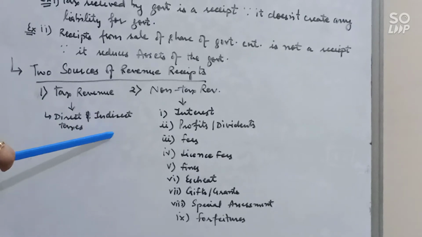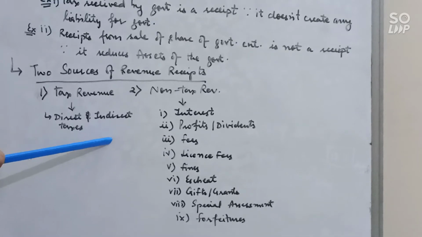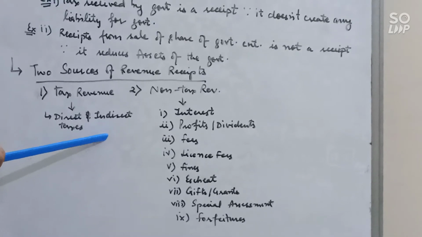So it is basically imposed on goods and services. Example, GST. Okay, and under this we can shift the liability of the tax to another person. Clear? And for direct tax, examples are income tax and property tax. You may get the difference between these two also.